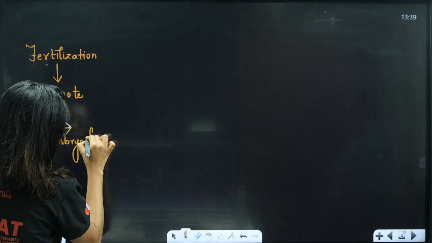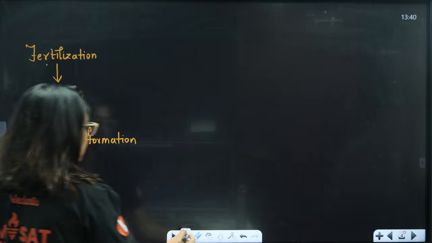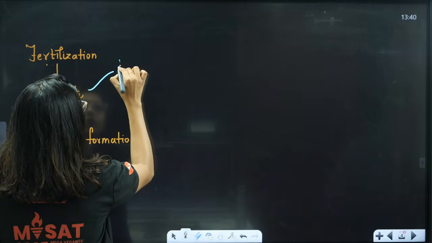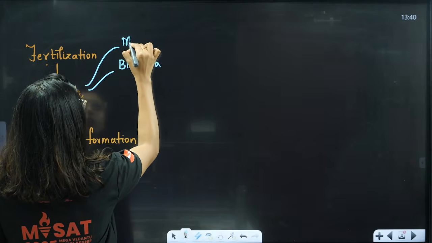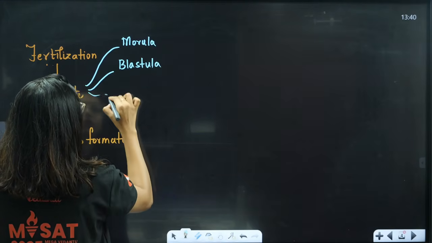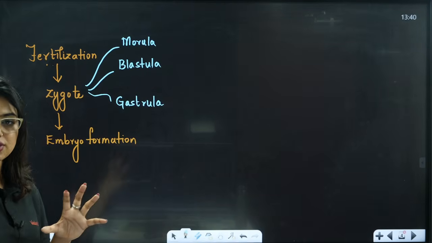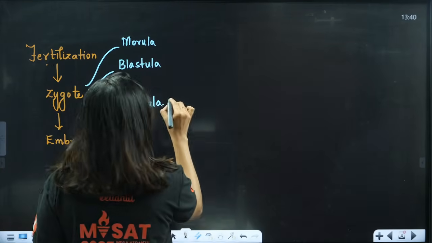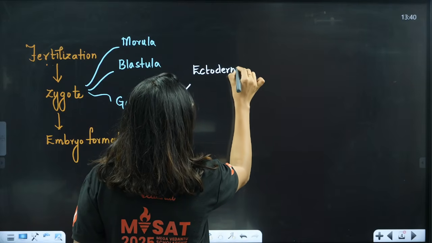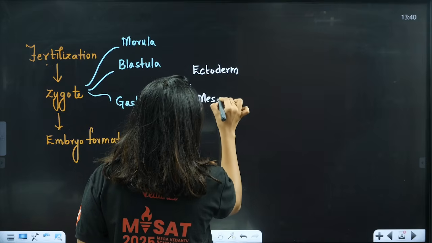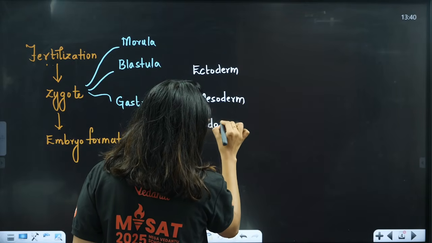Now students, during all this formation, we have spoken about something called the germ layer, right? During zygote formation, we talk about blastula, we talk about morula, and we talk about gastrula. In this gastrula stage, we have spoken about germ layers. Which are the three germ layers? That is your ectoderm, which is the outermost layer. Then we have mesoderm, which is the middle layer. Then we have endo, and endo means always inside. We have the endoderm.